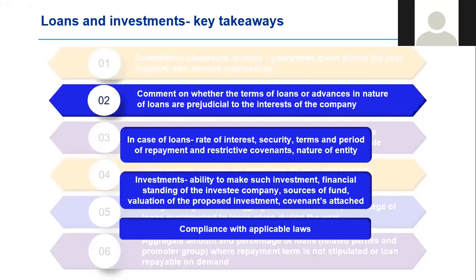And if there is a non-compliance with an applicable law, so for example, section 186 is not complied with, those loans could have a high probability of being considered as being prejudicial to the interests of the company. So if there's a breach of the applicable laws, please do look at the guidance in more detail, because you may end up with those kinds of loans being considered prejudicial to the interests of the company.